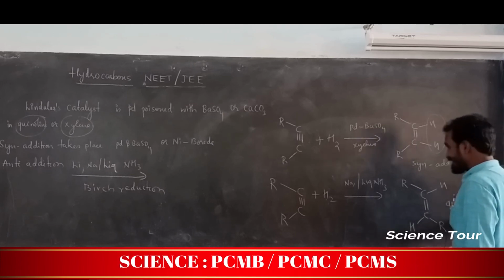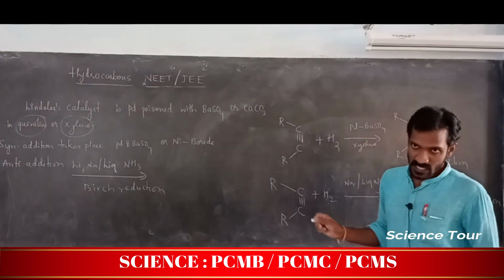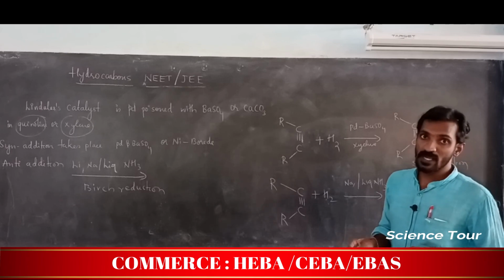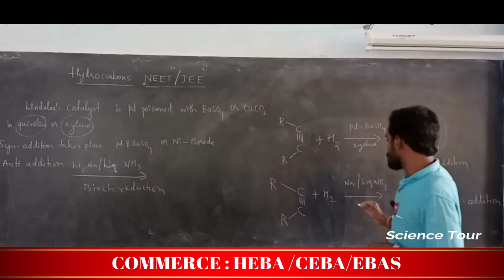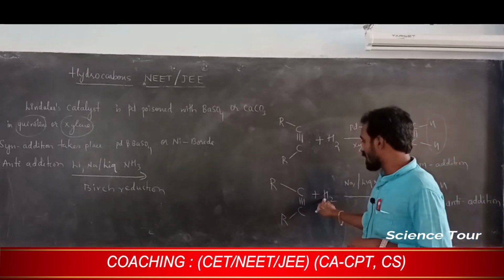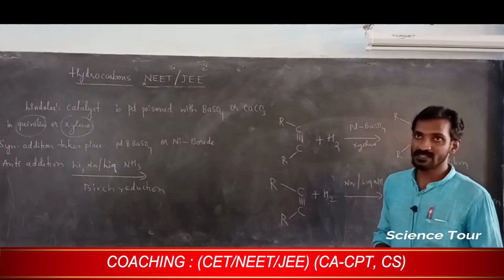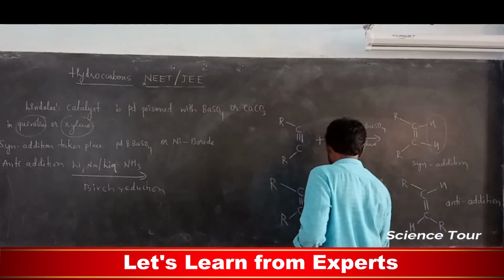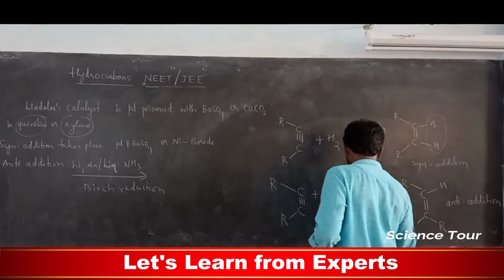So in this addition, in the alkyne, 2 hydrogens are added in the presence of sodium or lithium, in the presence of liquid ammonia. This is nothing but adding hydrogen to the triple bond. Hydrogenation process, adding hydrogen means what actually? Reduction. So the name of this reduction is Birch reduction. My dear students, please note this one.